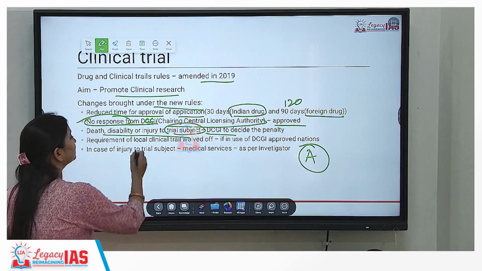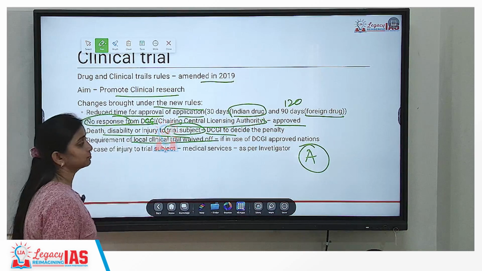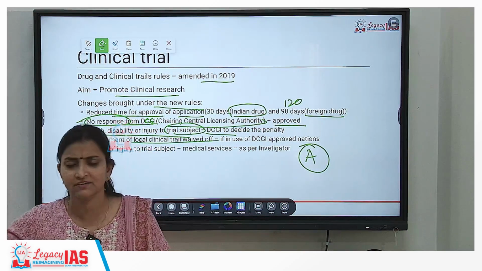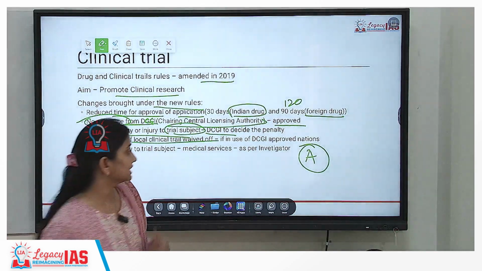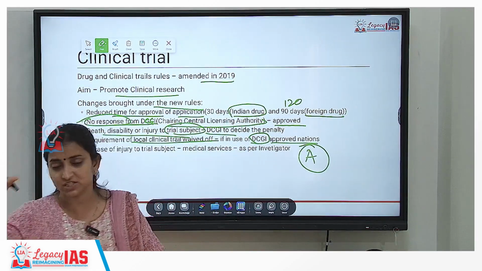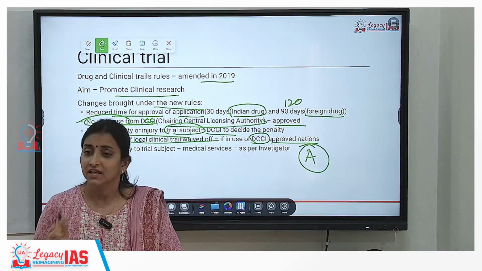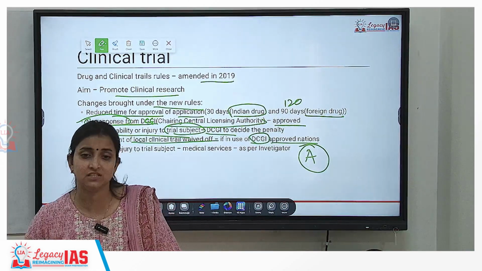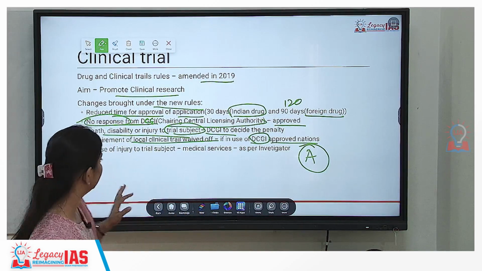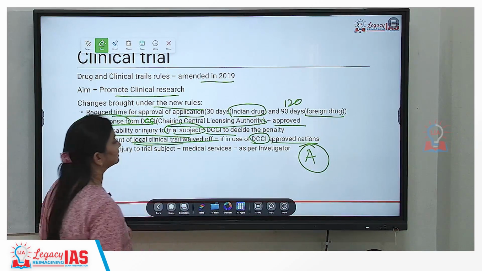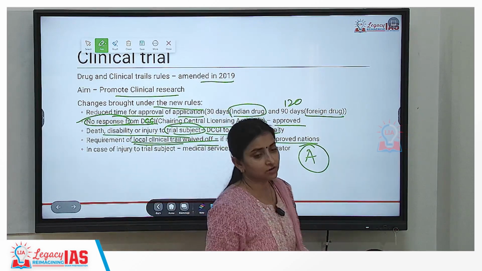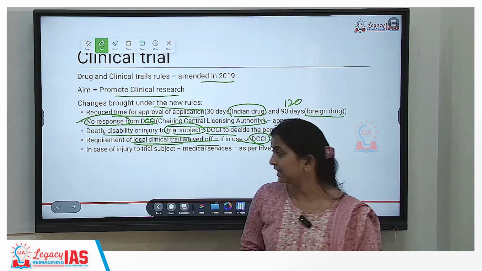Plus, requirement of local clinical trial has to be waived off. For example, let's say there are 10 countries, G7 countries, ठीक है? G7 countries are listed in the Drug Controller General of India के approved nations में, G7 countries are enlisted. That means if this drug is being used in these G7 countries, ठीक है? So then you can do it without carrying out a clinical trial in India. So the requirement of local clinical trial has been waived off if it is in use in these Drug Controller General of India के approved nations में, ठीक है?